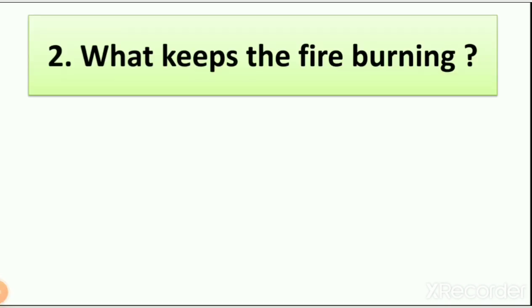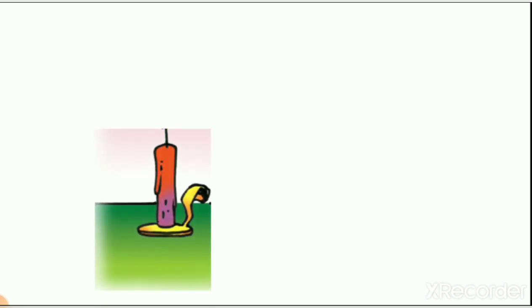Our second question is, what keeps the fire burning? So in lesson number 11 we learn that air keeps the fire burning, right? So here you can see the experiment of candle. So first we burn the candle, right? When we start the candle, then what do we do?